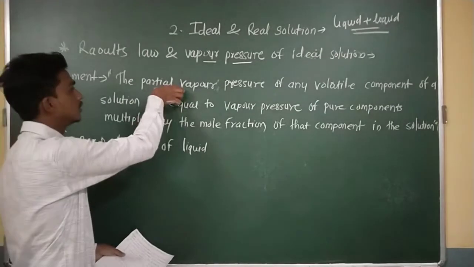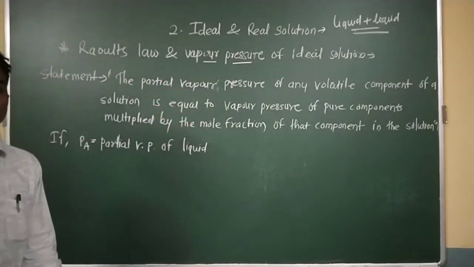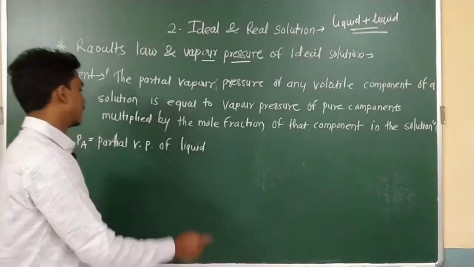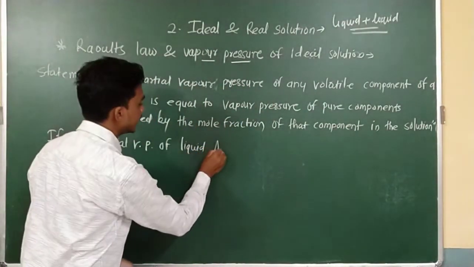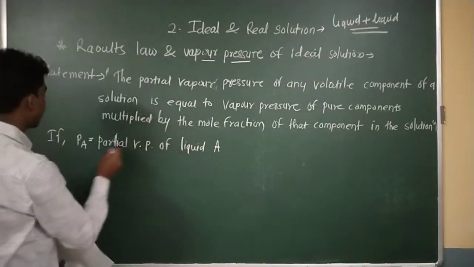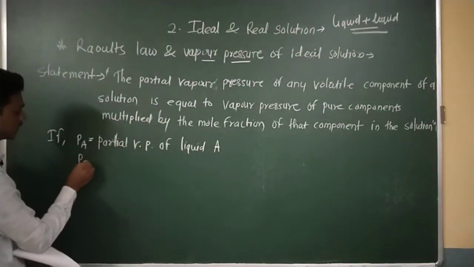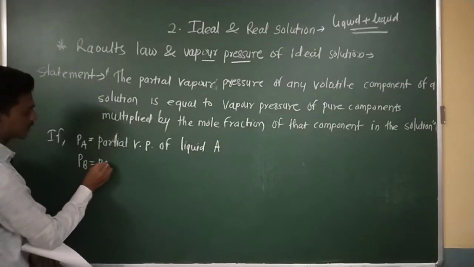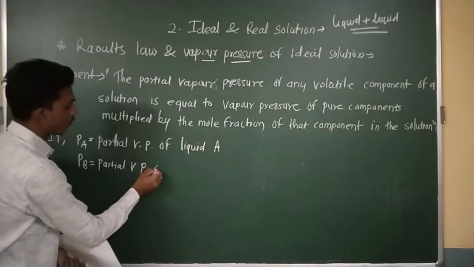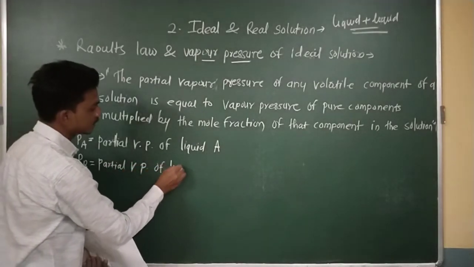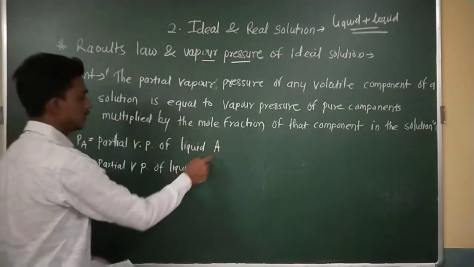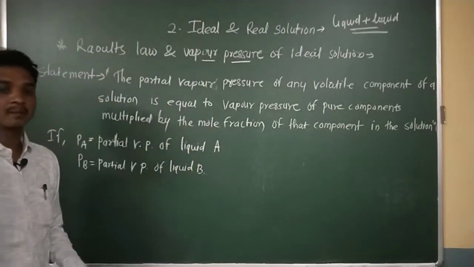Here are all these things related to what? Volatile components, and both are in solution form. So the first one is liquid A. Any liquids I am considering here... Suppose PB is equal to the partial vapor pressure of liquid B. Both A and B are in liquid form and mixed to each other.